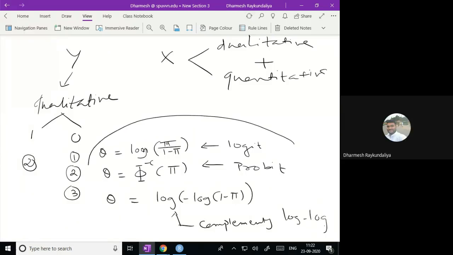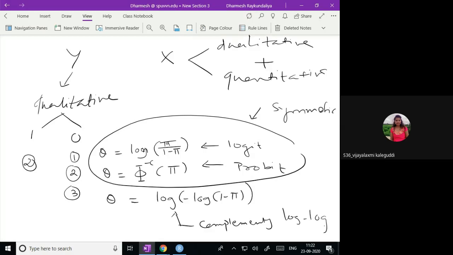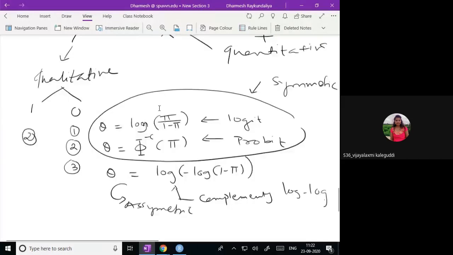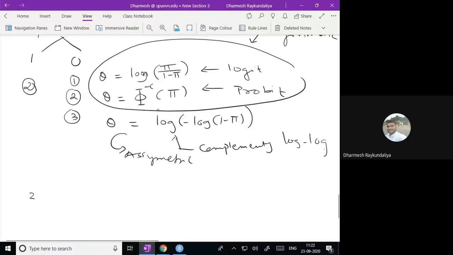These two links are symmetric. Unsymmetric, complementary log-log is asymmetric. Okay. Once the link is identified, you have to identify the linear predictor.